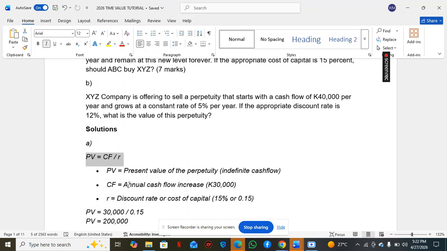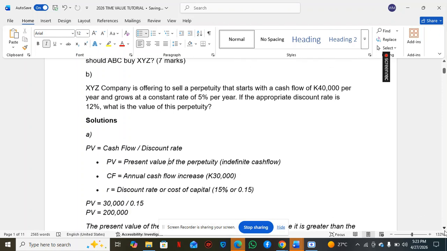Those 30,000 you'll be receiving in the future, you want to convert into today's value. So the present value of a perpetuity is the cash flow over the discount rate.